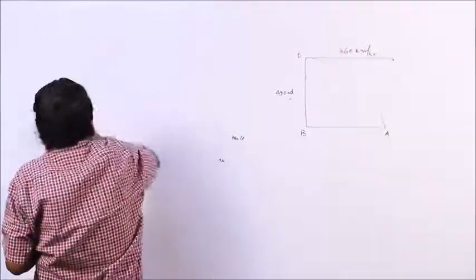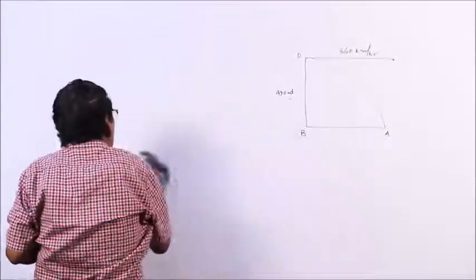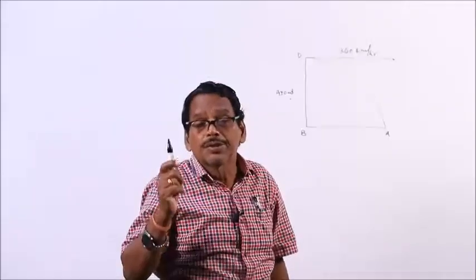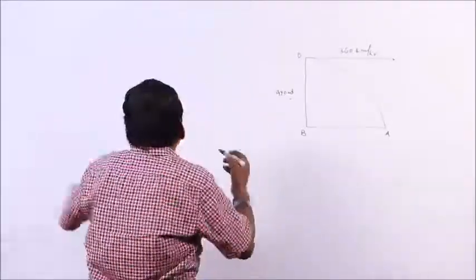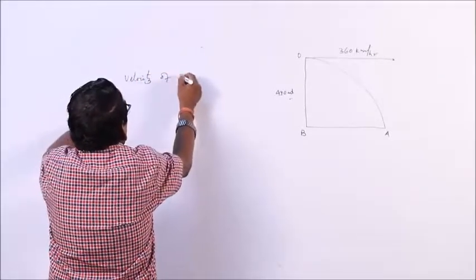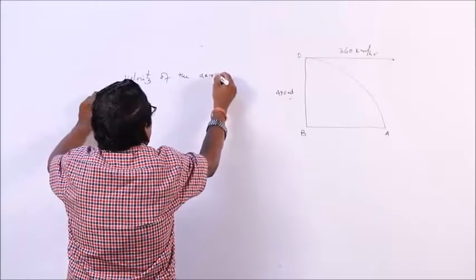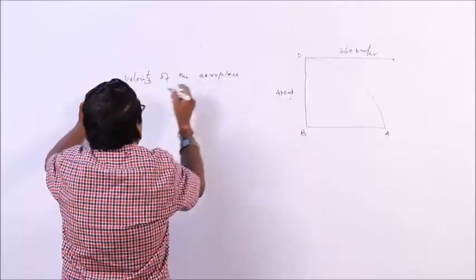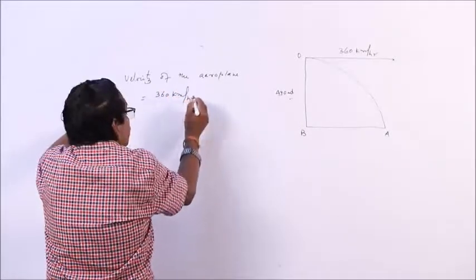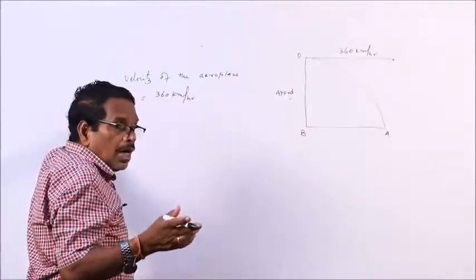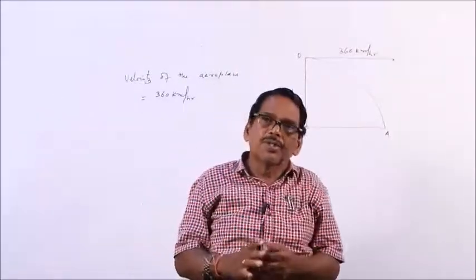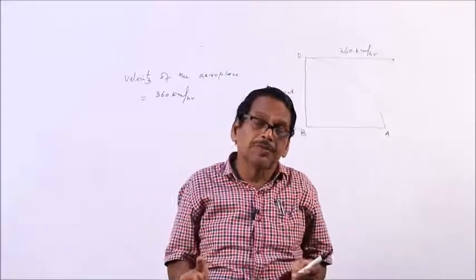You see, the velocity of the plane is given in kilometer per hour, and height is given in meters. So, the velocity must be converted first to meter per second. What is the velocity of the aeroplane? 360 kilometer per hour. So, you have to first convert it to meters, that is the most vital part. I have already told you, in order to solve a problem, first of all you must find out what is the correct formula to be used.